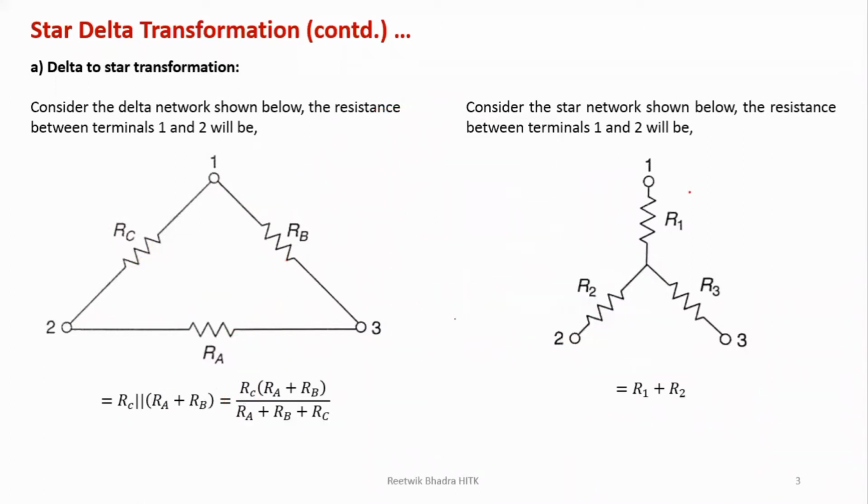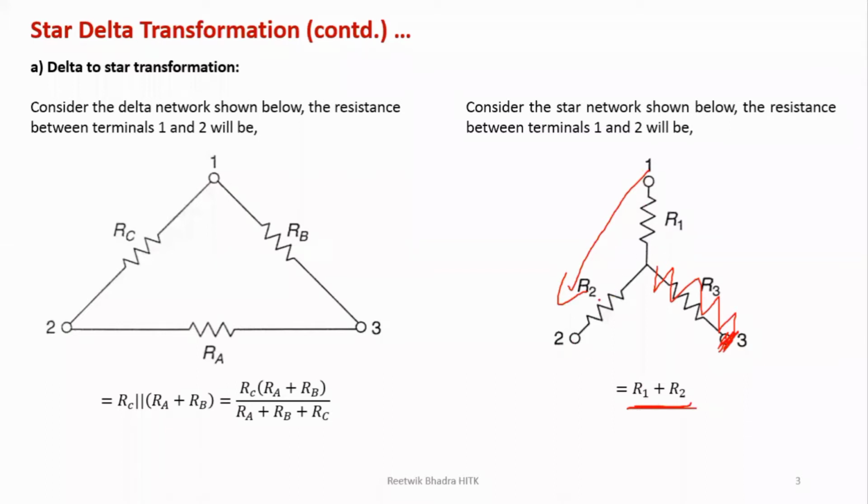Now similarly, since we are taking terminals 1 and 2 over here, we should look into the 1 and 2 terminals over here also. If I remove this terminal 3, this part remains open, so you can remove this resistance. From 1 and 2, if you remove this terminal, this 3 becomes open, so this becomes removed. So between 1 and 2, this R1 and R2 come in series. So the equivalent resistance is R1 plus R2.